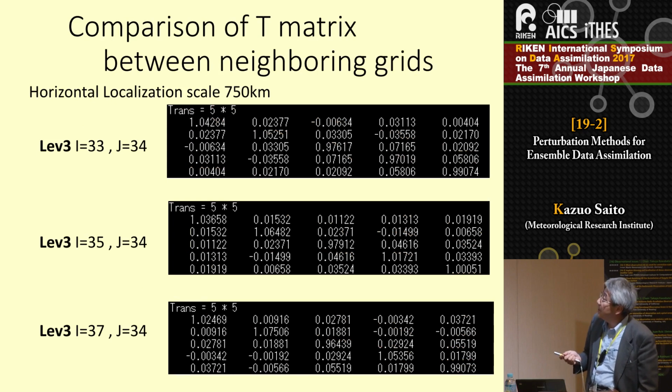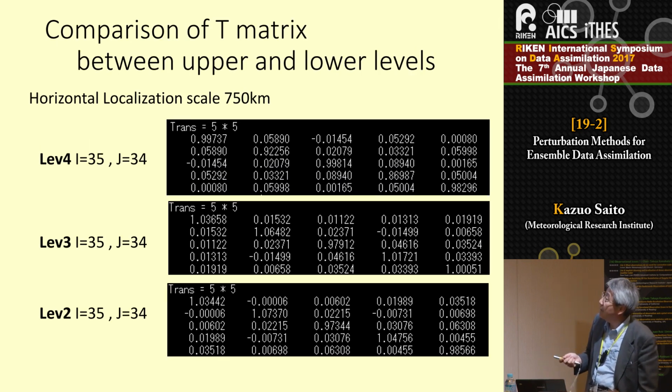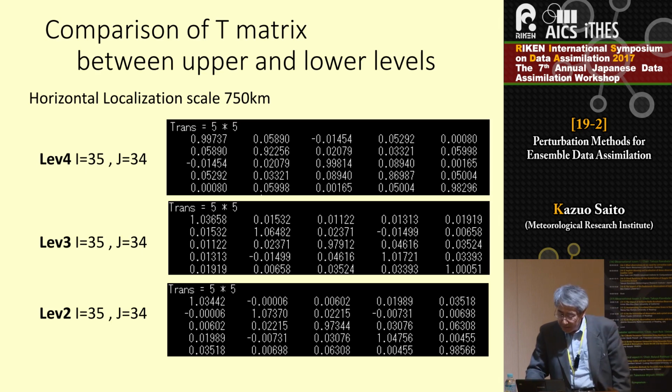And if we compare the T matrix components between neighboring grids, the off-diagonal components are different. For example, this is an adjacent point, but the sign of the non-diagonal component is different. And the situation is the same for upper and lower levels. At the same grid point, if we see just the upper and lower levels, the off-diagonal component is different. The sign is also different.